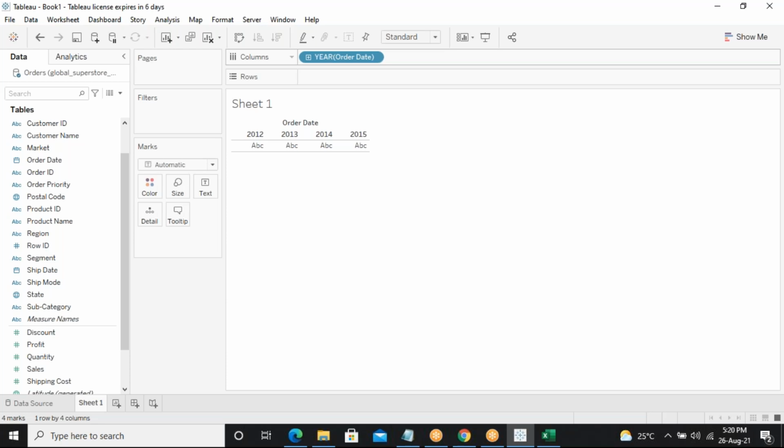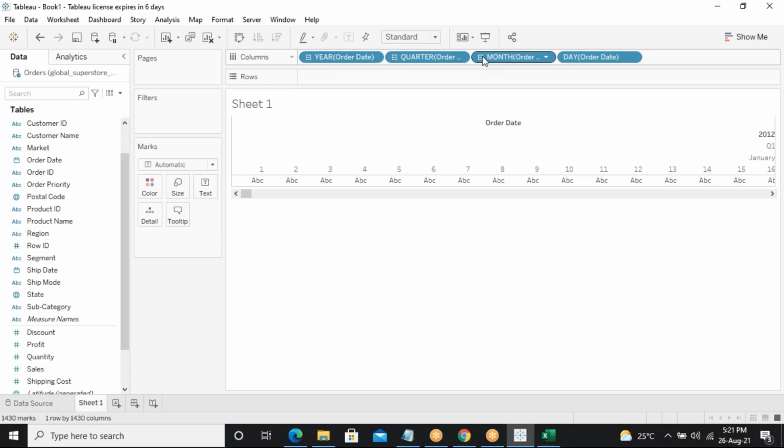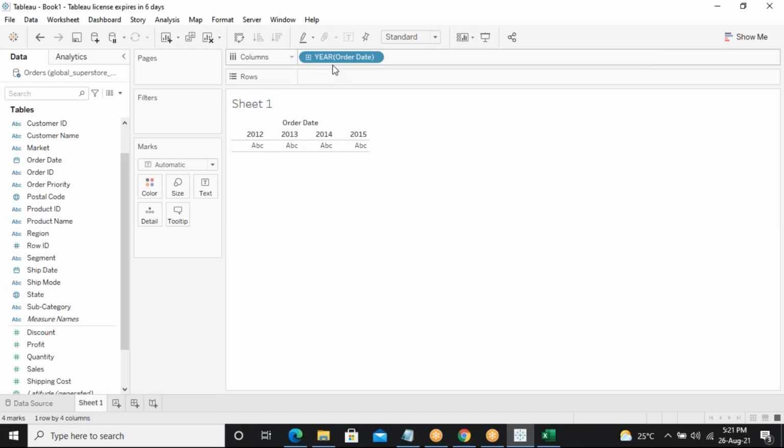If I drag and drop something from the dimensions or discrete part into Columns, you can see it is blue, and if I expand this, by default I get a plus sign. That is what we call distinguished, which automatically gets compressed like this.